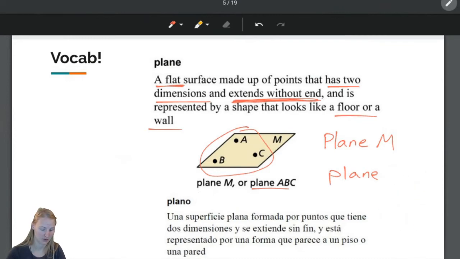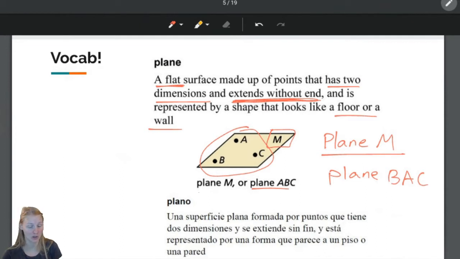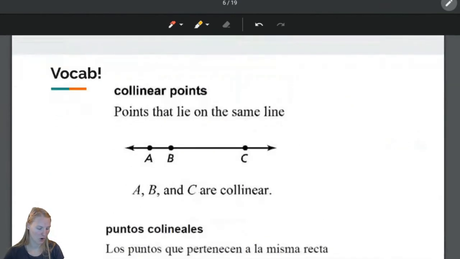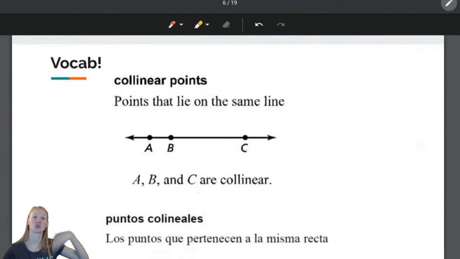So plane ABC, plane BAC, same thing. So we can call it by the capital letter in the corner that does not have a point next to it, and we can name it using any 3 points inside of the plane. Okay, now, oh, excuse me, not the next slide. 2 more slides from now, we're going to talk about the dimensions and everything.